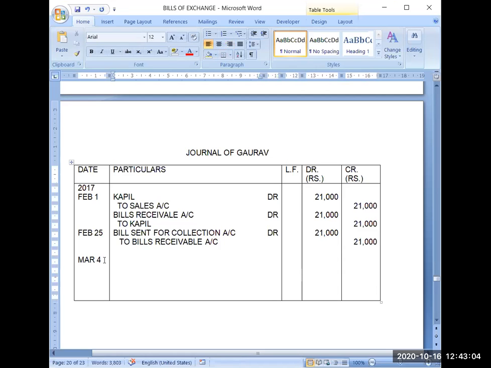First, when the bill gets dishonored, I have to cancel the bill sent for collection account. Then Kapil will again become my debtor. So first I will make Kapil my debtor. Kapil debit 21,000.